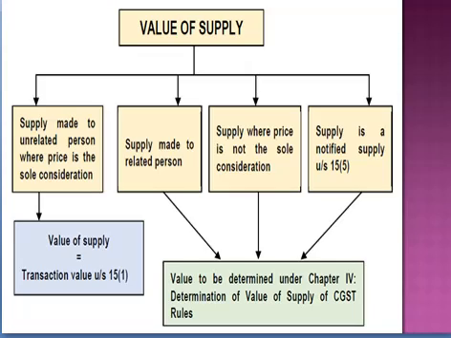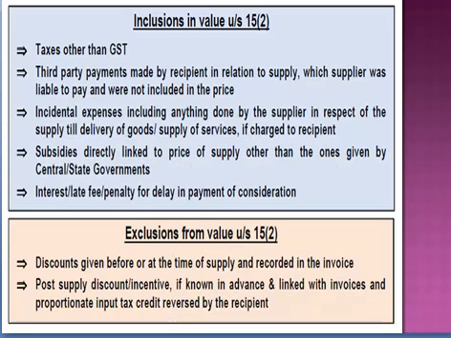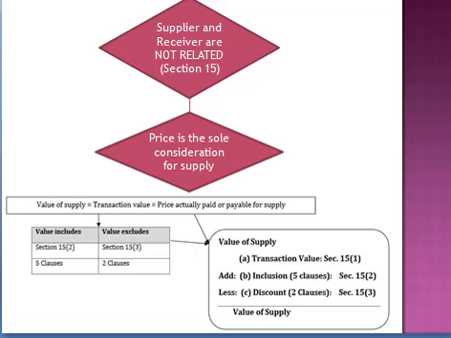So transaction value is the actual price which the purchaser has paid to the seller. This is the actual amount which he has paid, or the amount which is payable from his side. In that, we added 5 items which are known as inclusions. These are 5 clauses. Do remember that other than these 5 clauses, there are no other clauses.